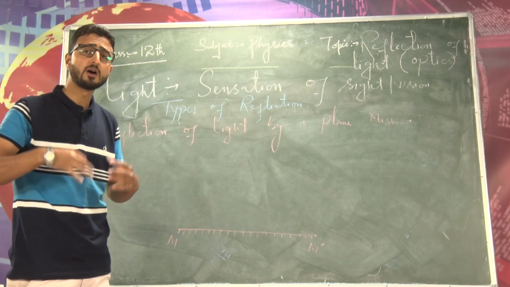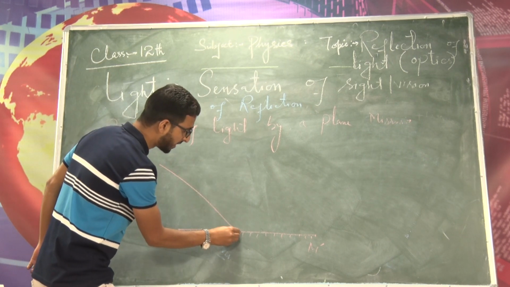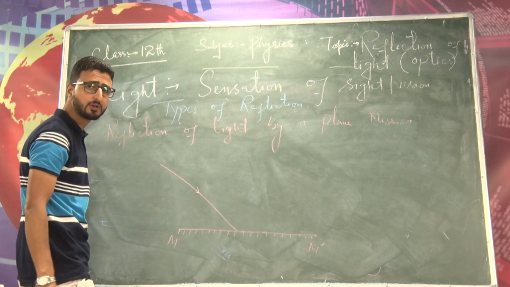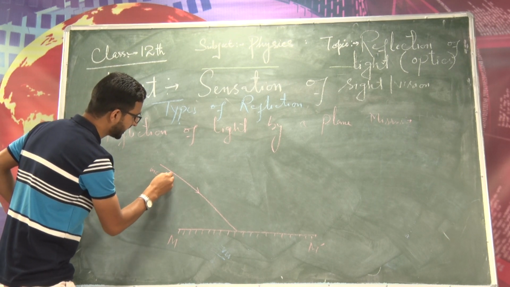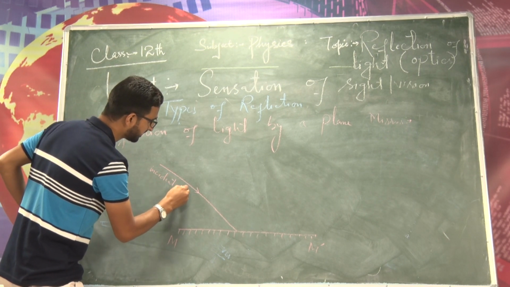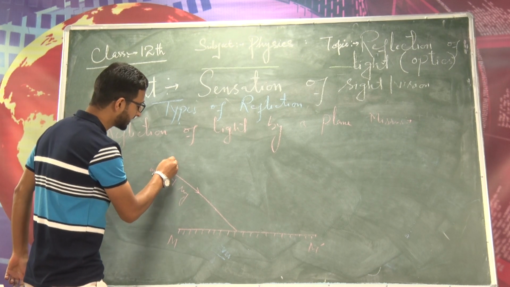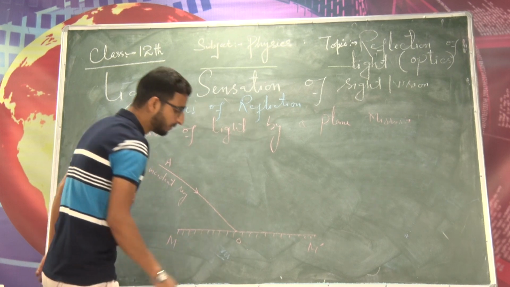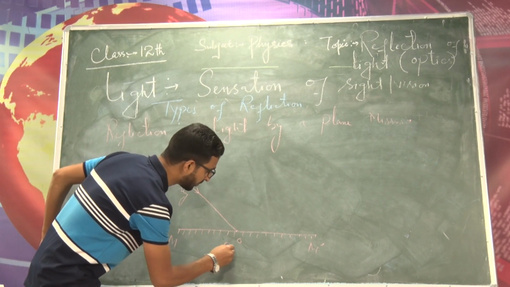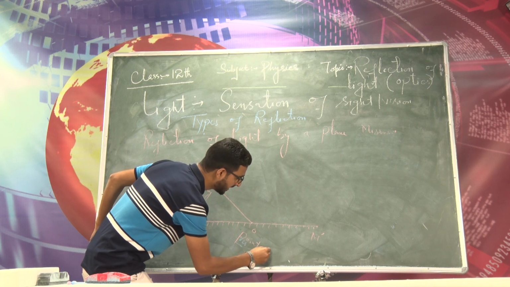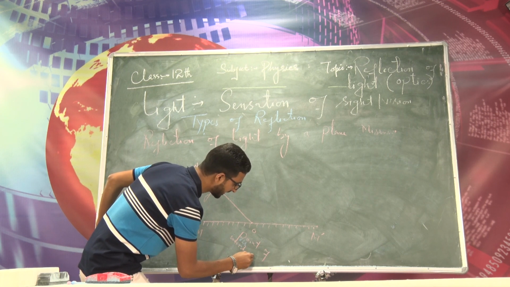I have to discuss the laws of reflection. Now the ray of light which falls on the plane mirror, you already know its terminology from the previous classes. This is called the incident ray, right? You are familiar with the terminology. Let me name this AO, and the point where it strikes the plane mirror is called the point of incidence. You must remember this, this is the point of incidence, right?